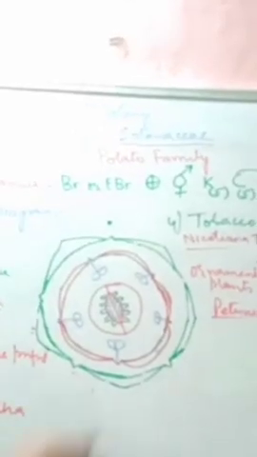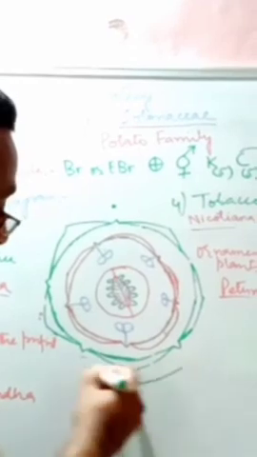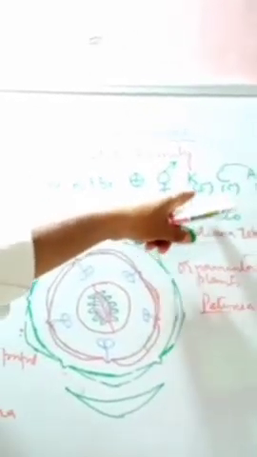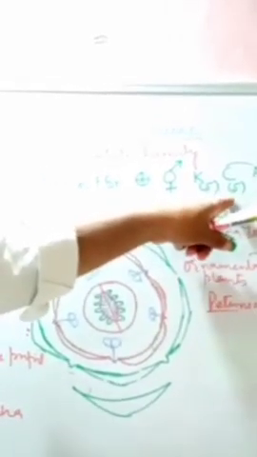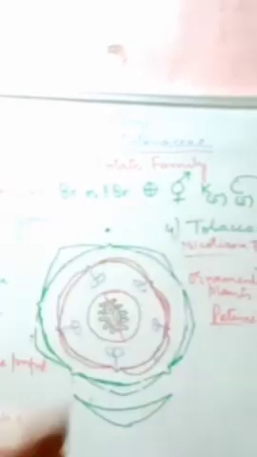If we give its floral formula, it may be either bracteate or ebracteate. I have kept ebracteate, but we can also write it as bracteate. Then it may be actinomorphic. It is bisexual. The sepals are 5, but there are few. It is gamosepalous, gamopetalous, androecium 5, and gynoecium bicarpellary, syncarpous, but ovary is superior. And it is epipetalous, it is a complete flower. And I have drawn these different whorls on this paper.